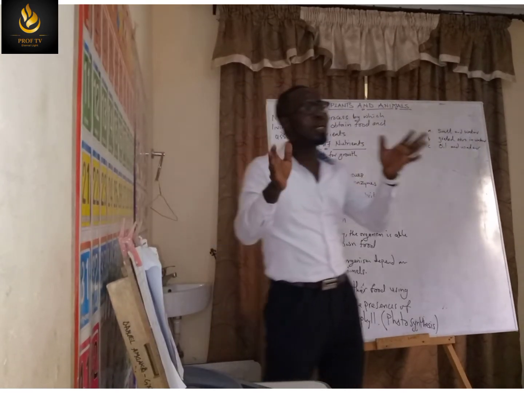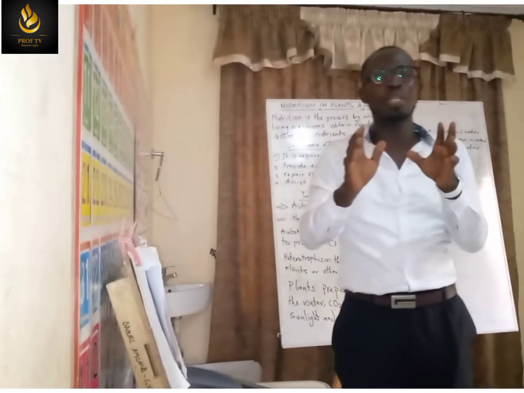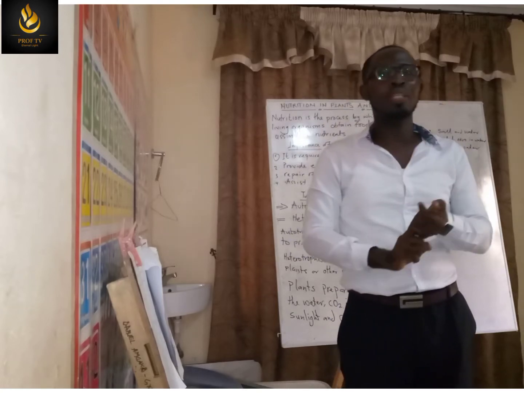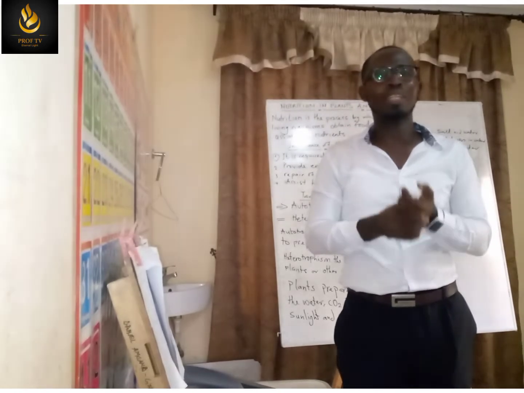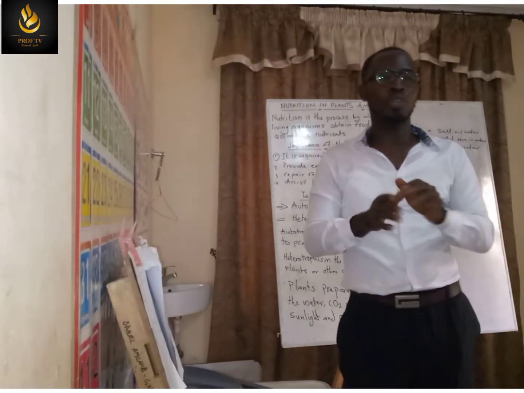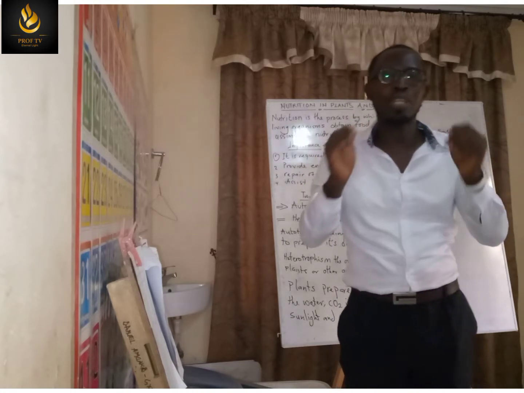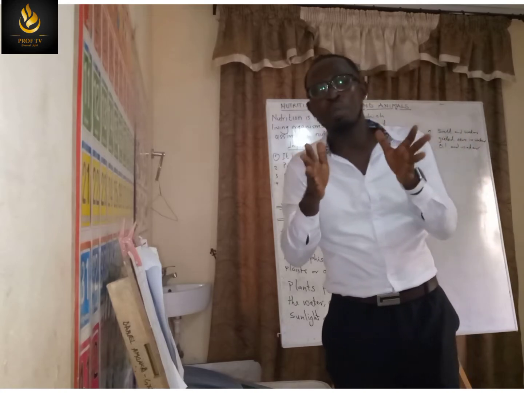So join me as we talk about the modes of nutrition, or the modes of getting nutrients in the body. There are two major ways by which food can be obtained. The first one is when we use autotrophism, and then the second one is when we use heterotrophism. Let me take my time to break it down for you. Forget about the big words that I'm using.